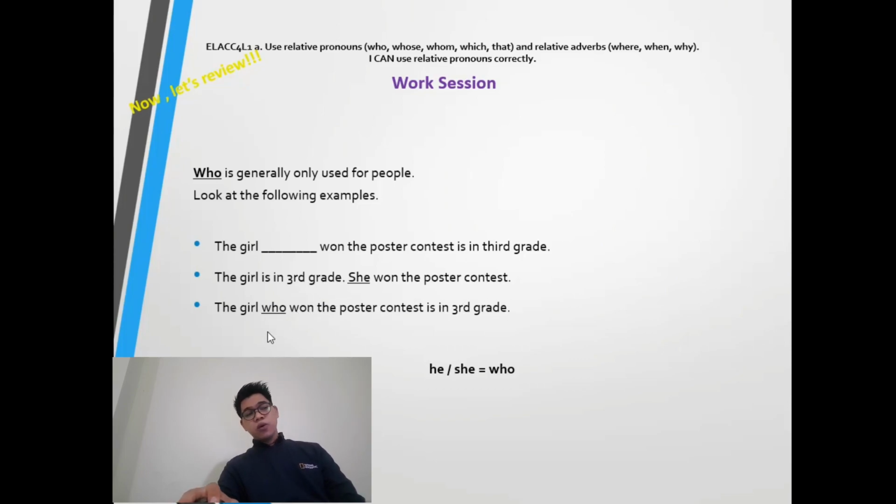We use who to combine the two sentences. The girl is in the third grade is the first sentence, and she won the poster contest is the second sentence. So we combine them using a relative pronoun. We use who because the girl is human, a person. So we are going to use who.